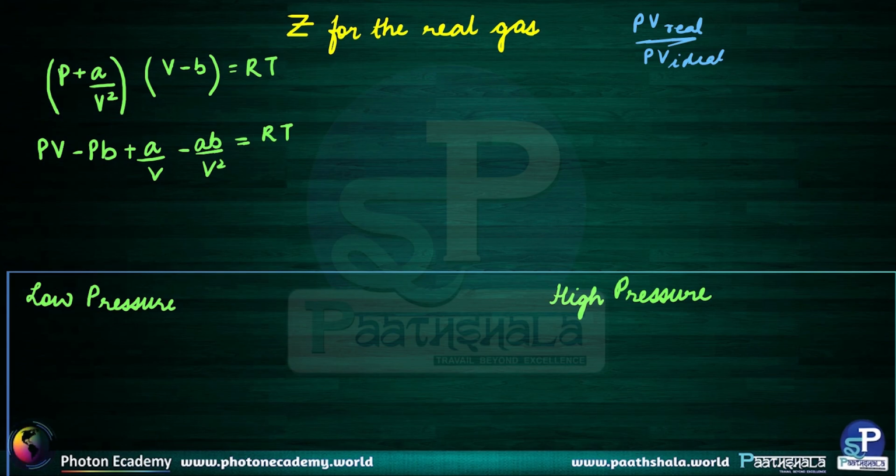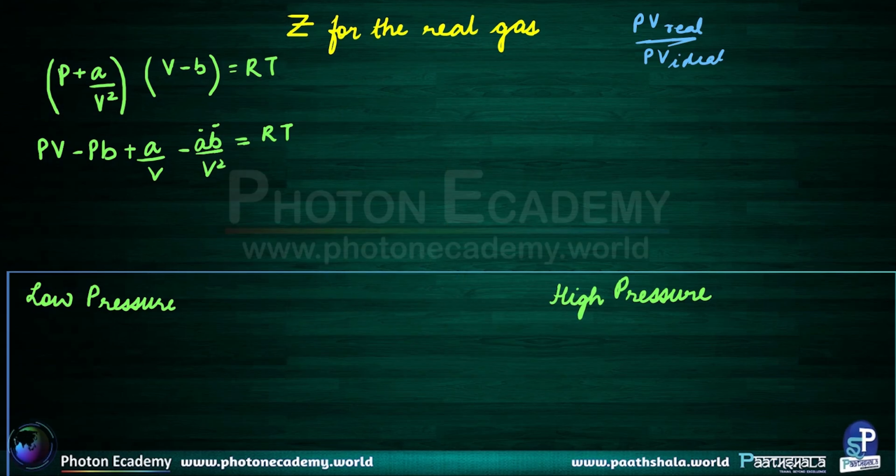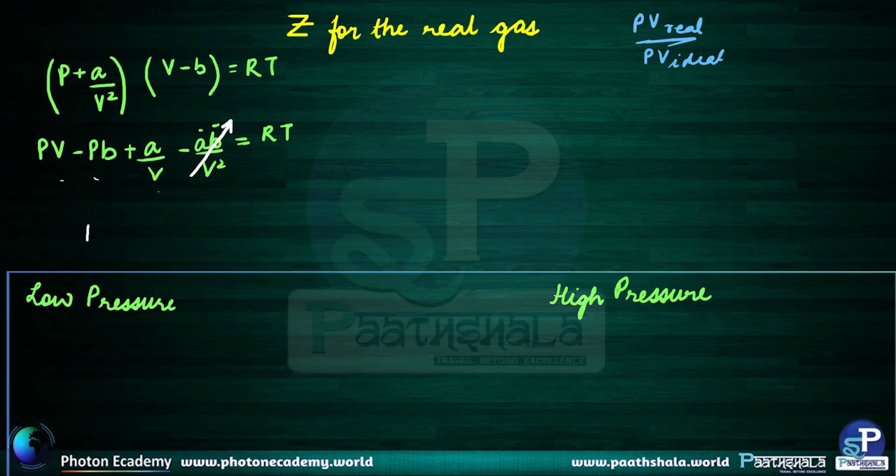Now a and b are actually small quantities. Okay, they're not as large as the extensive pressure or volume can go. So this term is generally ignored because it has a product of two very small quantities and becomes negligible as compared to the other terms in this equation. Next, what we do is we write it in this form: PV is equal to RT plus Pb minus a divided by V. Now we know that PV real by PV ideal can also be written as PV divided by RT, right?